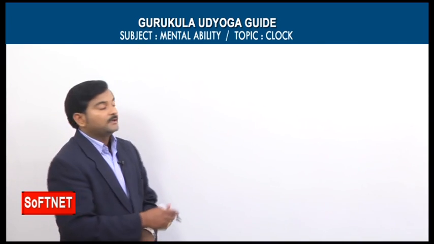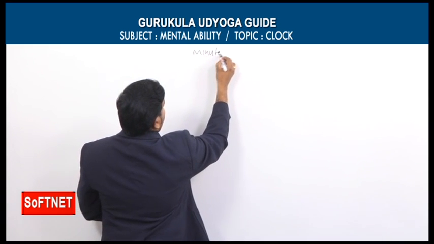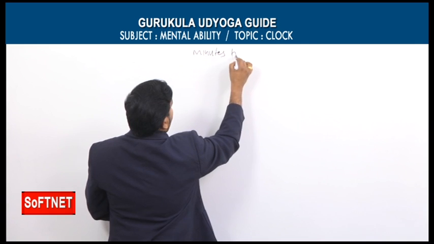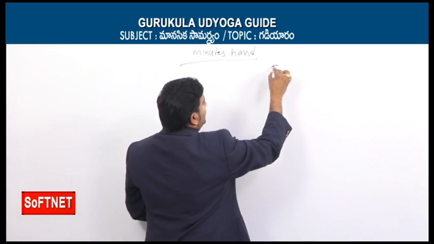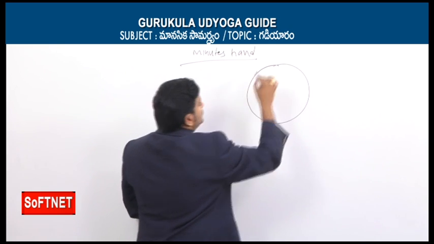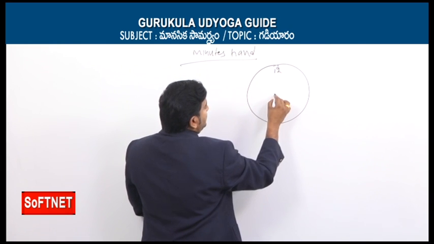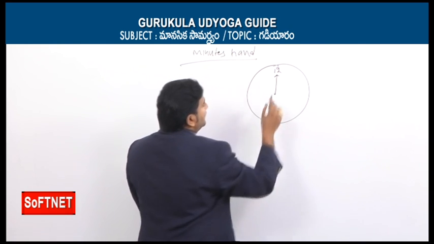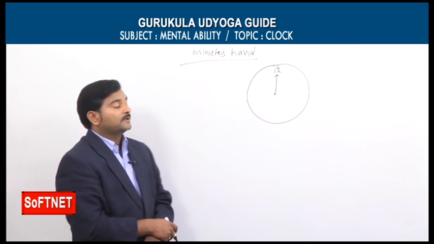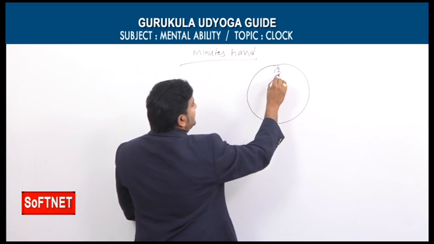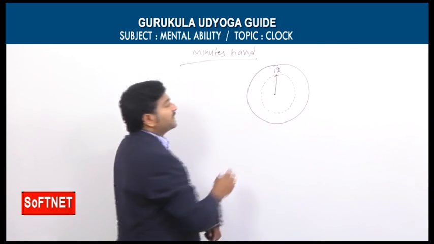Now we will focus on the minute's hand. We covered 3 points in the hour's hand; now there are 2 points we are going to cover in the minute's hand. Let's take a small diagram. Let's say this is a clock at 12 o'clock, and now I am taking the minute's hand, located at 12 o'clock. This minute's hand rotates and makes a complete revolution.